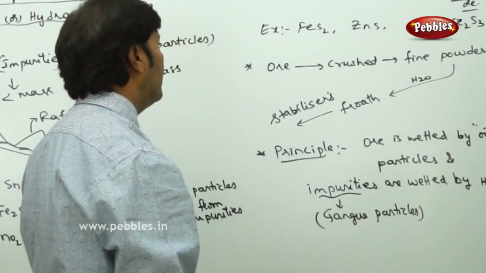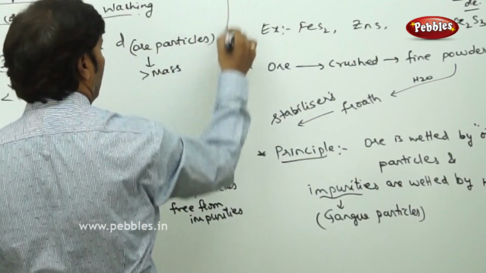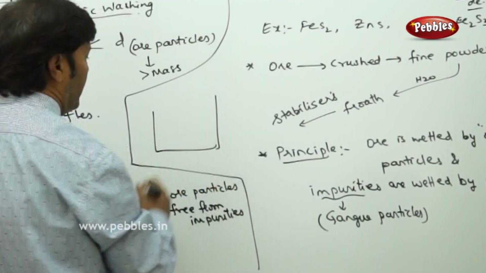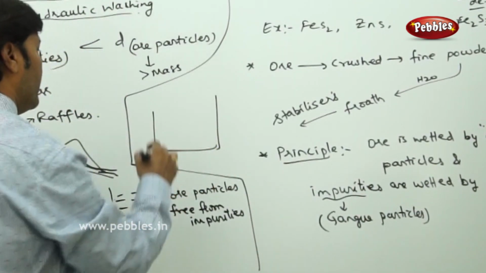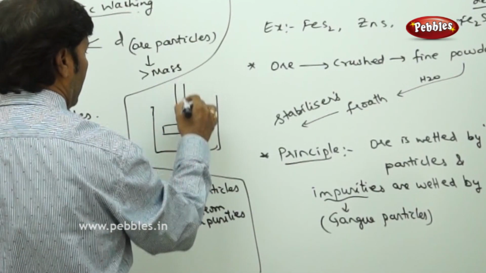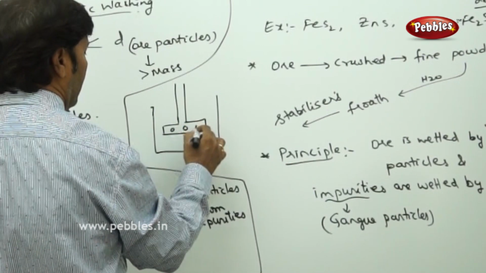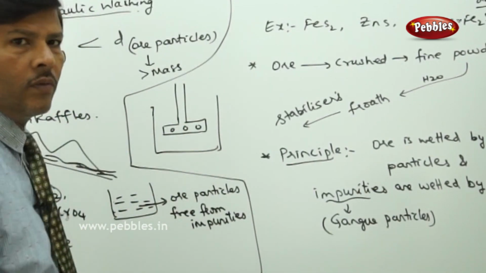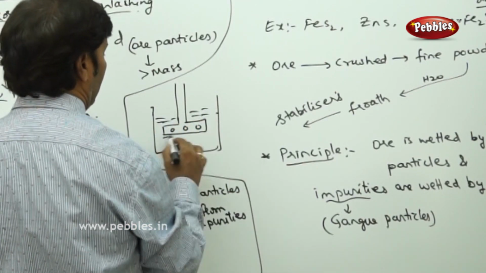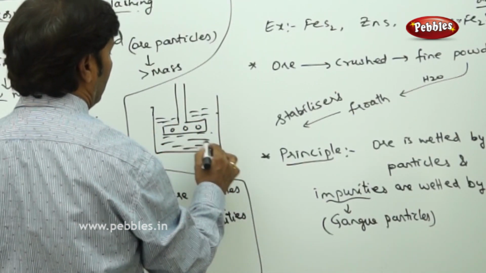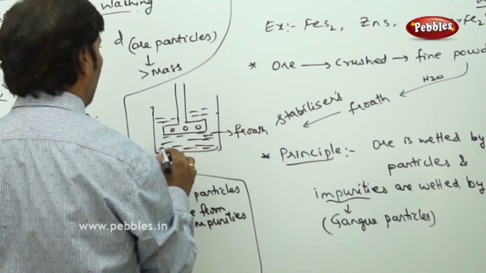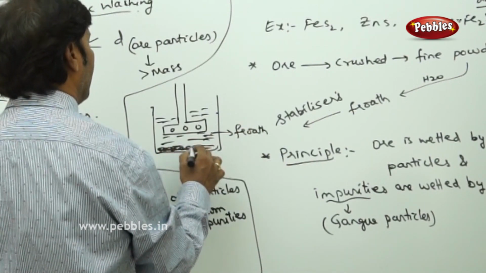In this froth flotation process, we take a small container, and with the blast of hot air being blown, you can see the froth. This is the froth, and all the impurities settle at the bottom.